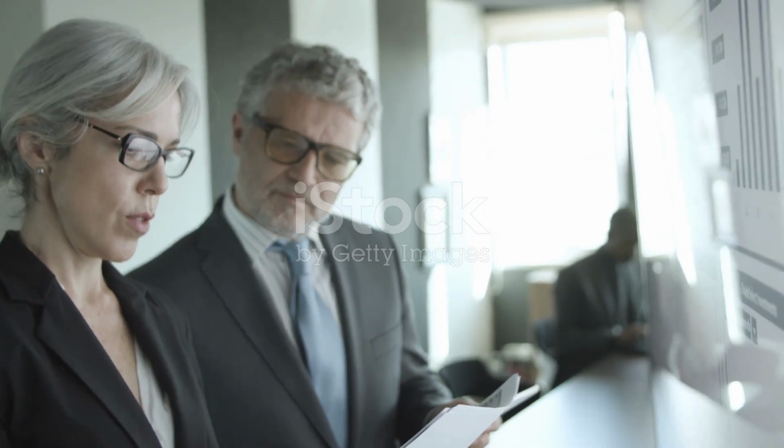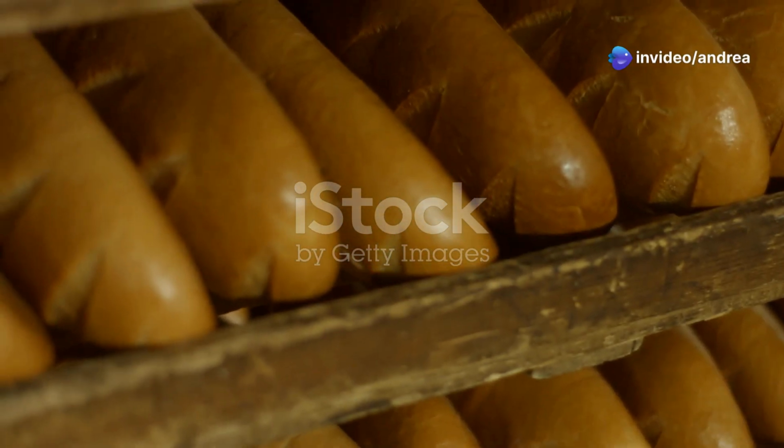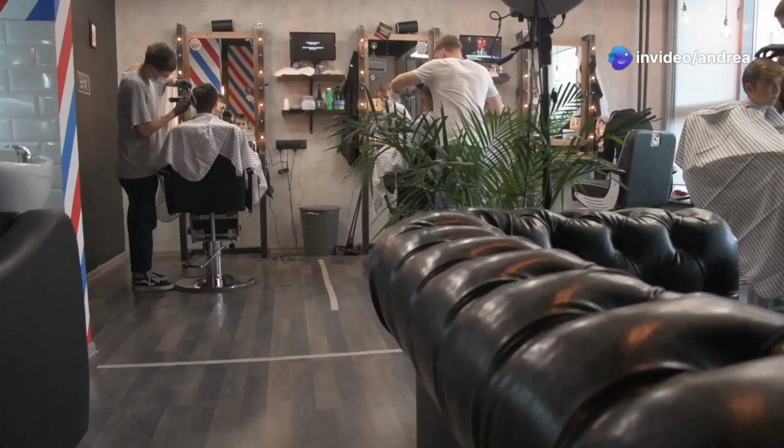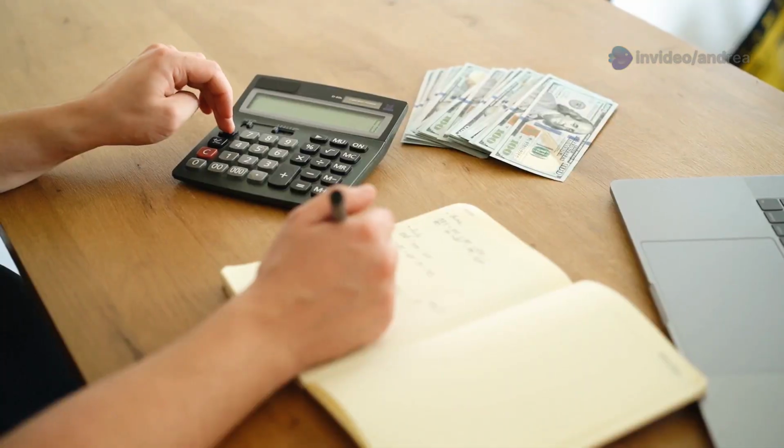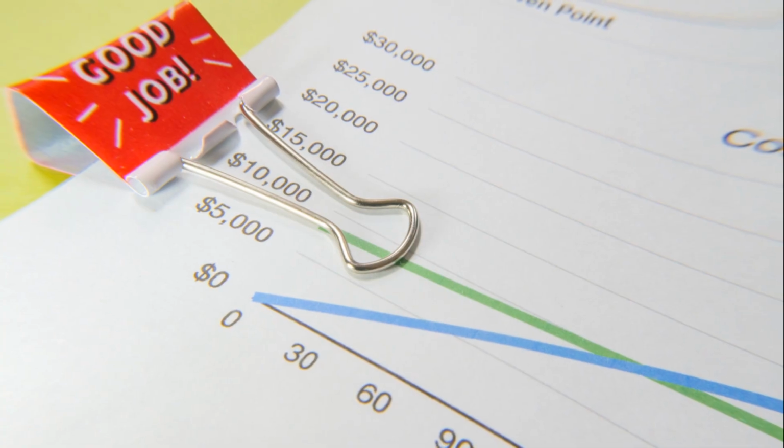Let's use an example. Imagine a small country, Suesville. In year 1, Suesville produces 100 loaves of bread at $2 each, and 10 haircuts at $20 each. The nominal GDP is $400. Simple, right? It's just the total value at that year's prices.